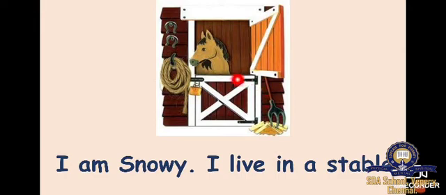And what animal is this? Horse. What's its name? I am Snowy. S-N-O-W-Y, Snowy. What's the name of this horse? Snowy. I live in a stable. Where does it live? It lives in a stable. This stable we only make for the horse. So this is a home we made. But the beehive, the rat hole, the lion den, everything, that home the animals can make on their own. Okay.